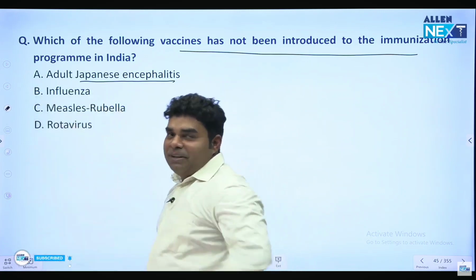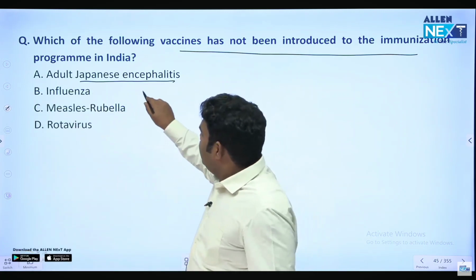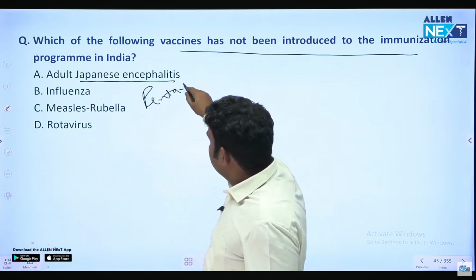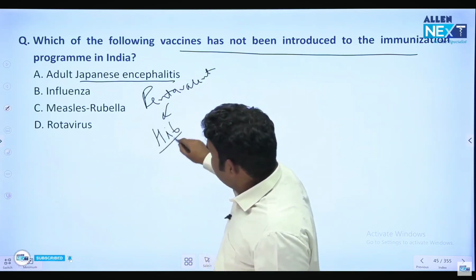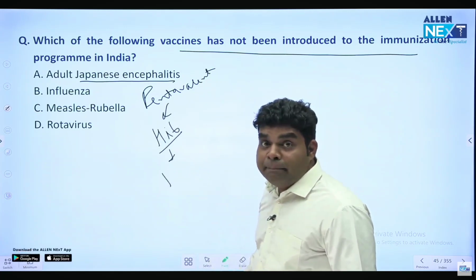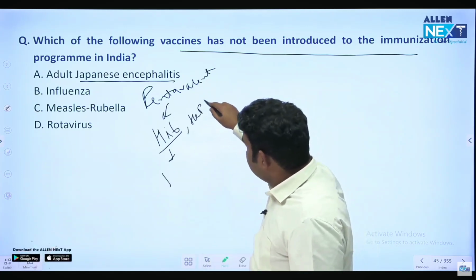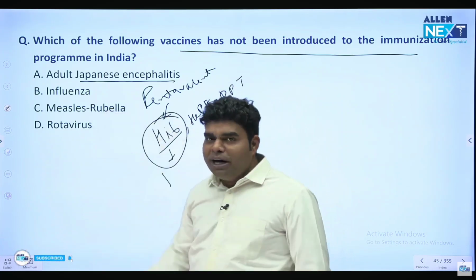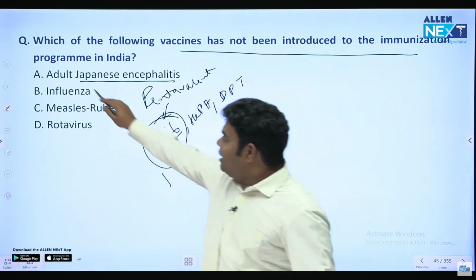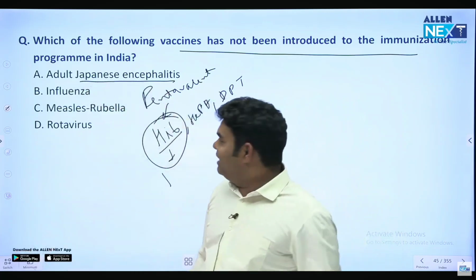In the national program, there is the vaccine Hib. If you look at the pentavalent vaccine, it has these 5. One is Hib. Hib stands for Haemophilus influenzae type B. And then there is hepatitis B and DPT. So Haemophilus influenzae type B is included in the national schedule. But adult Japanese encephalitis is not included.